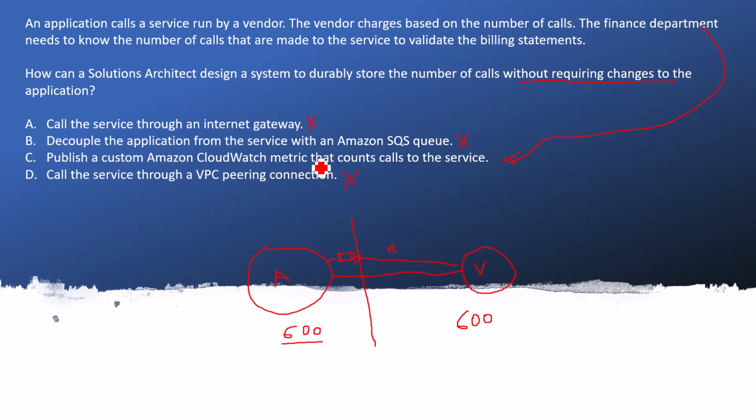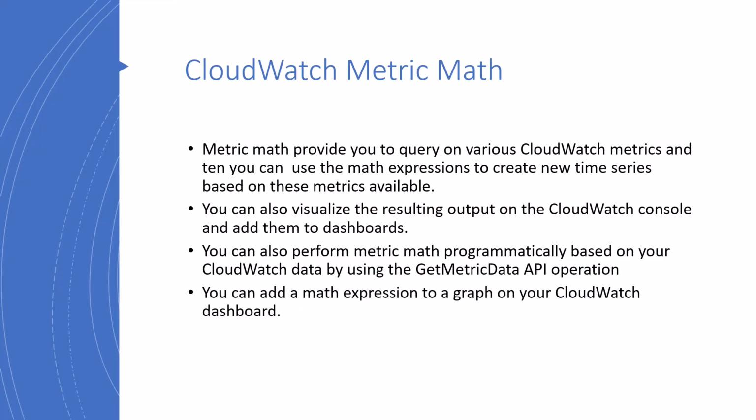So let's jump on the more detail about the CloudWatch metrics and how we can do maths on it, because this is the complete maths. You generated the log, and log is like that in the each call you are creating a log, but how will you do the sum of all the number of calls? So there is a CloudWatch metric math. So you can have the metric math, and it provides you to query on the various CloudWatch metrics, and then you can use the maths expression to create the new time series based on this metrics available.